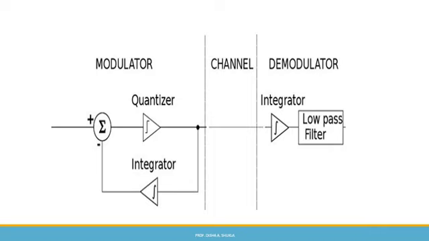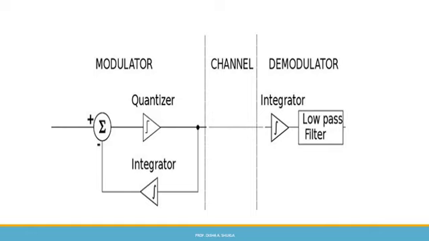Since PCM is a very complex technique, the delta modulation technique came into the picture. Delta modulation finds the change from the previous value. Here, in the figure, you can see the first one is the modulator. The modulator is used at the sender site to create a stream of bits from an analog signal.